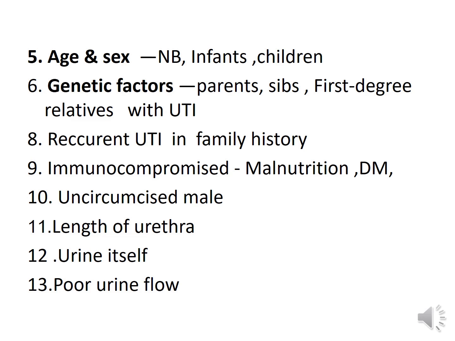And if the child is immunocompromised, which usually occurs in malnutrition or diabetes mellitus, the risk of urinary tract infection is also high. Uncircumcised male. Number 11, length of the urethra. Females having a shorter urethra have a higher risk of urinary tract infection. Urine itself is a medium for growth, and poor urine flow.